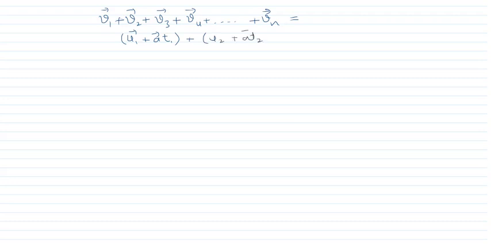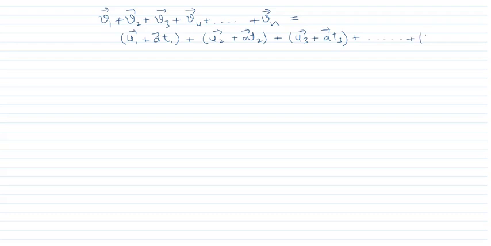We get v1 plus v2 plus v3 plus v4 plus vn, which will be equal to u1 plus a t1, that is the value of v1, plus u2 plus a t2, the expression for v2, u3 plus a t3, the expression for v3, and so on.